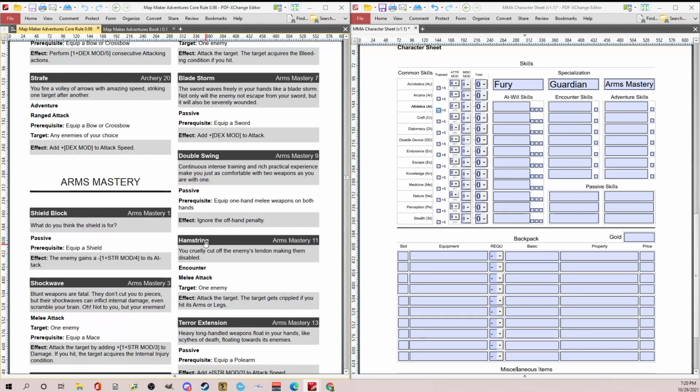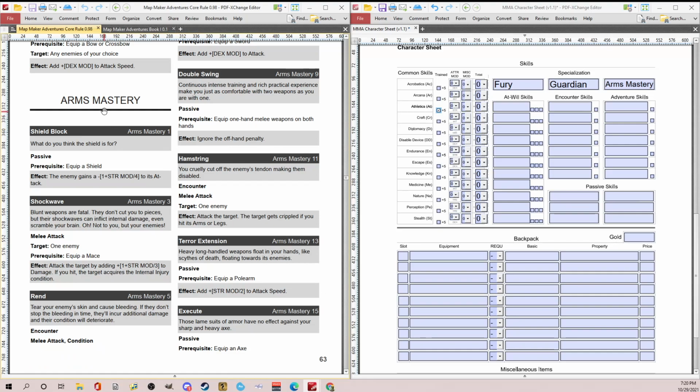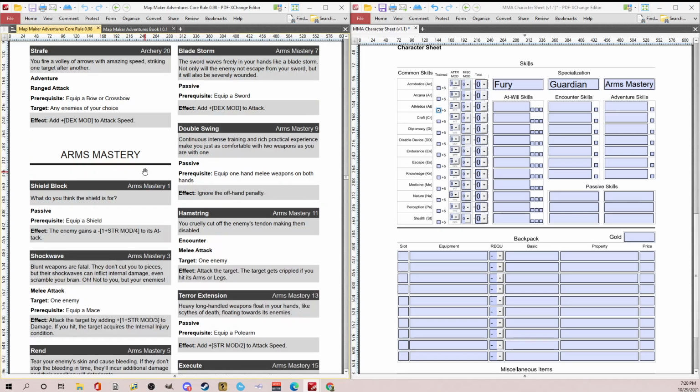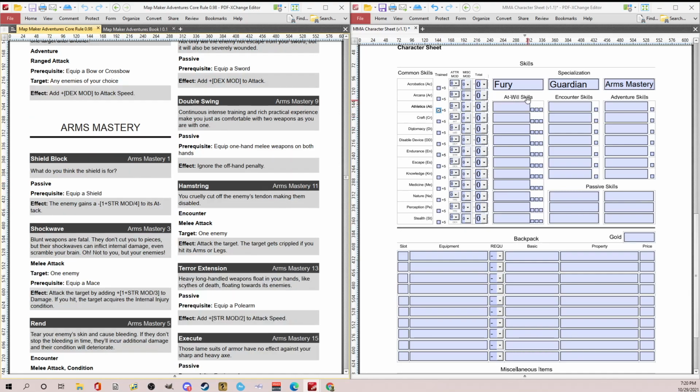Archery, arms mastery. So I don't know, I'd have to look at that, but for now, I'll go ahead. Since I took arms mastery, let's take shield block. And it tells you right there. So shield block is passive. So I'm going to put down here in my passive skills, shield block. Okay. And so that you have to have a shield equipped.